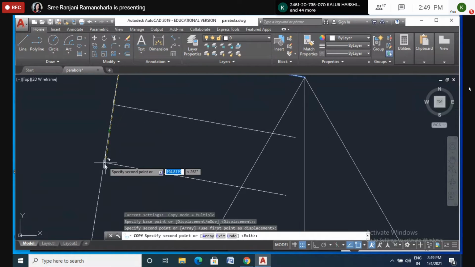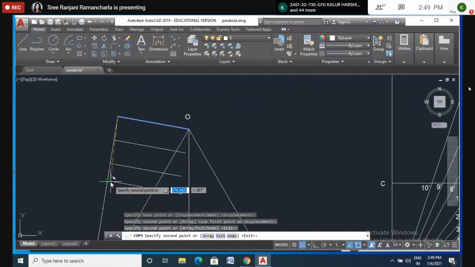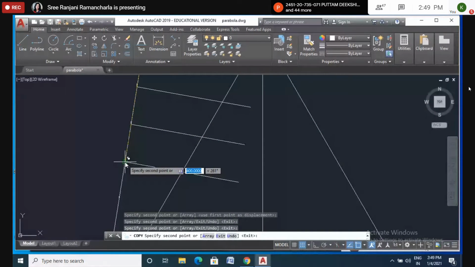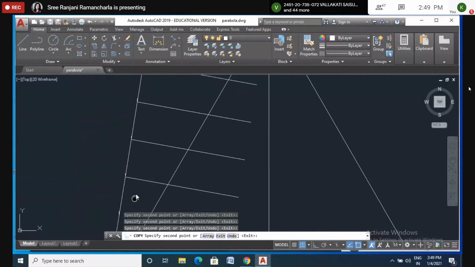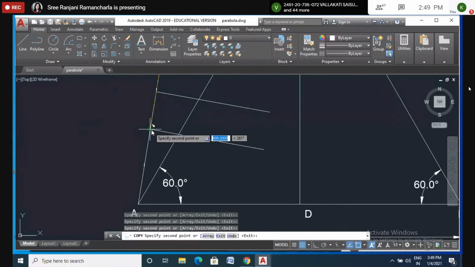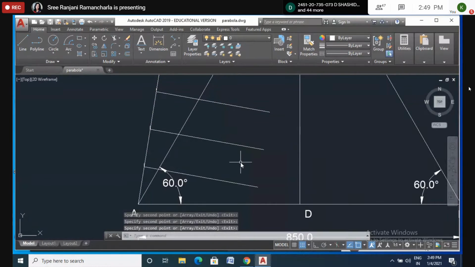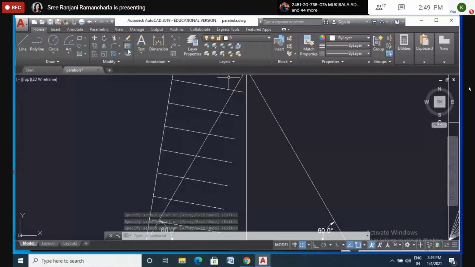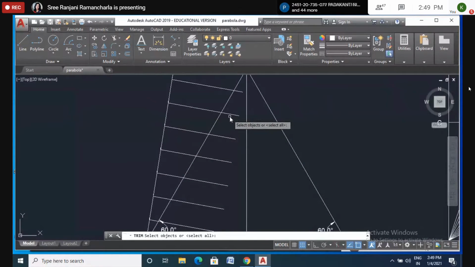Can you see like this? I will trim the extra lines. So you can draw very easily, but here I cannot draw up to here because this is an inclined line; it won't take these parallel lines.